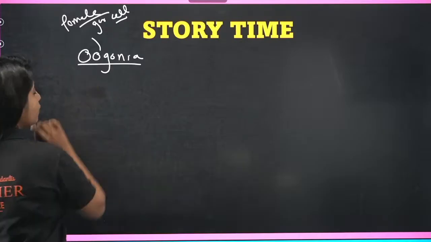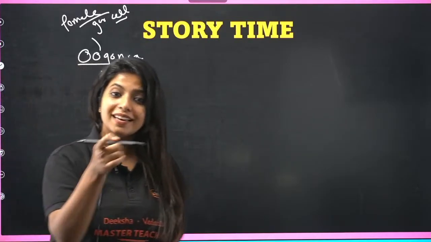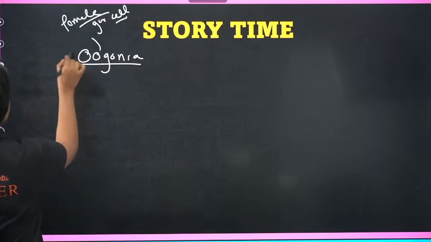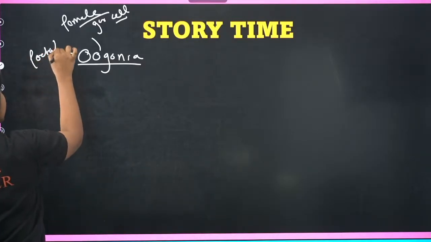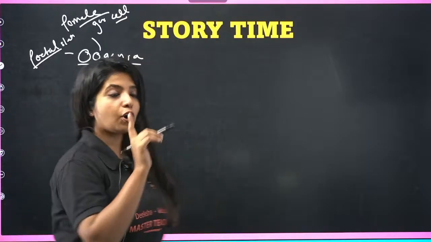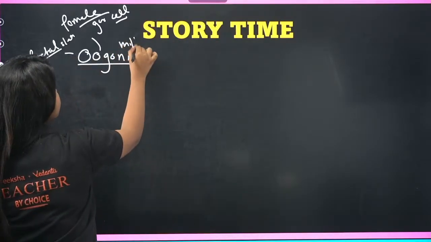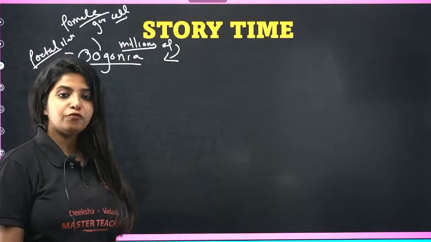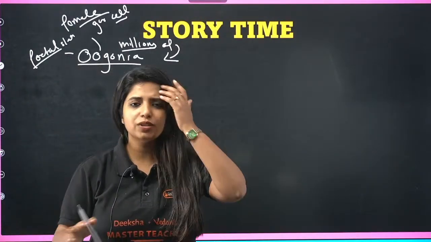So we have oogonia being formed when we are in the fetal stage. At that point itself, almost millions of oogonia, not one, will be formed. And here also the same thing happens.